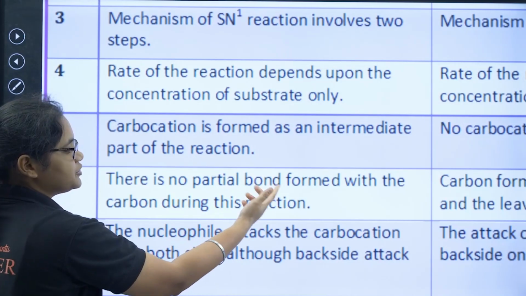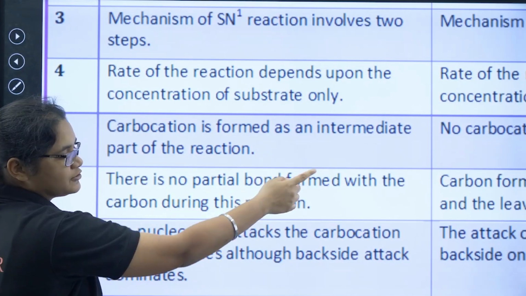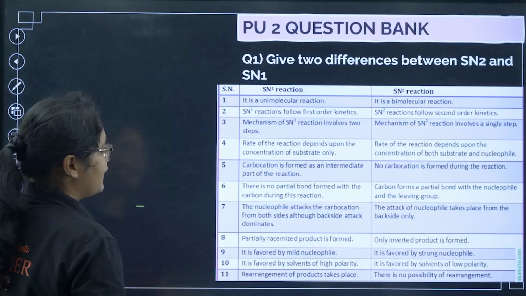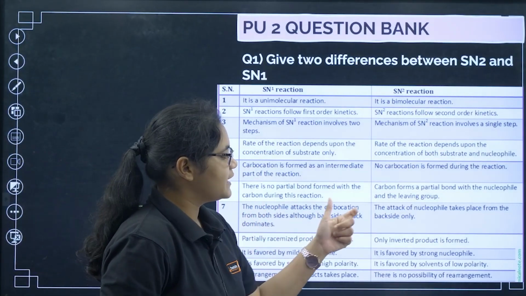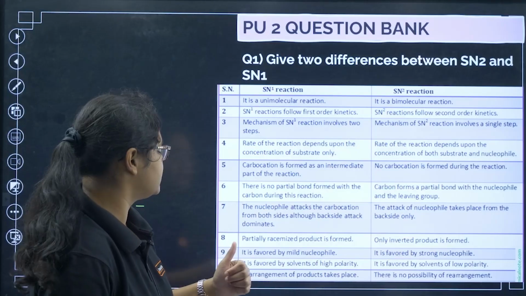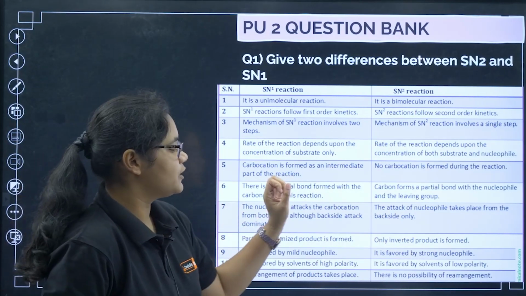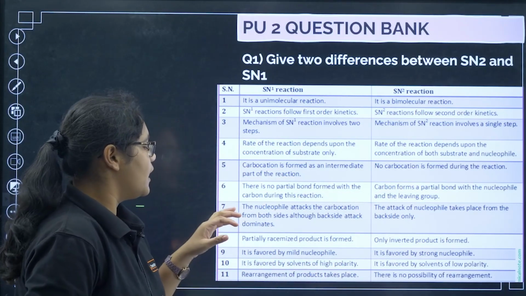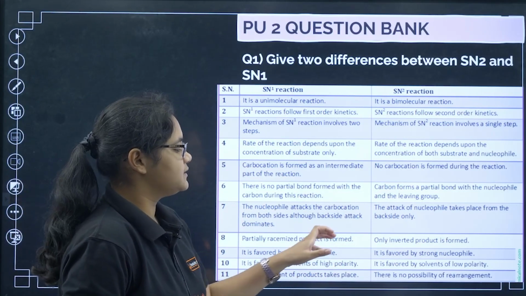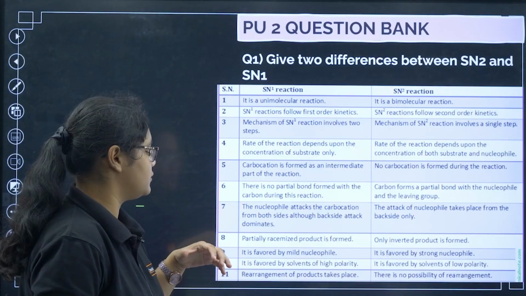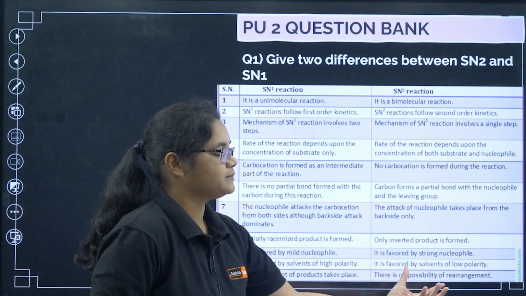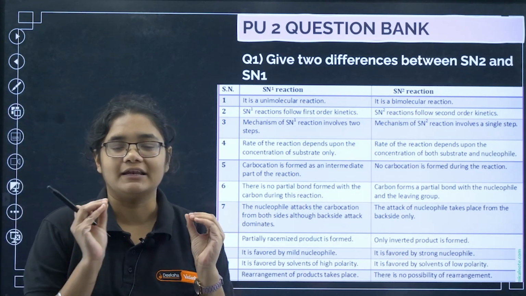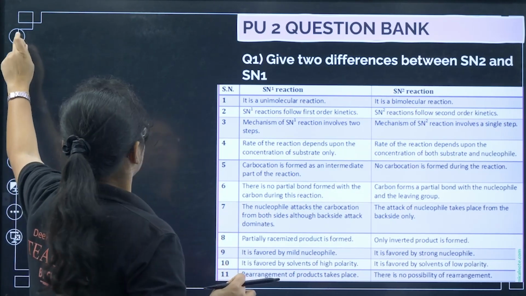In SN1 there is no partial bond formation with the carbon during the reaction, and in SN2 there is a partial bond formation. Next, in SN1 the nucleophile attacks the carbocation from both sides. In SN2 the nucleophile attacks only from the opposite side. Then in SN1 we get a racemized product, in SN2 we get an inverted product. SN1 is favored by a mild nucleophile, SN2 by a strong nucleophile. We need protic solvents for SN1, and aprotic solvents for SN2. Then in SN1 rearrangement of product can take place, and there is no rearrangement possible in SN2. So I have given you 11 points, you can just prepare any 2 to 3 points. Okay, moving to the next one.